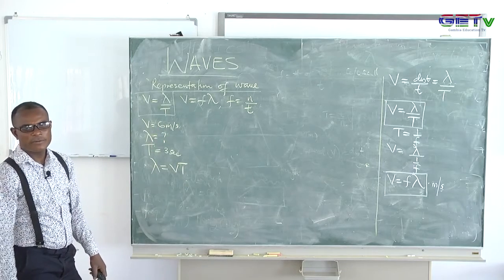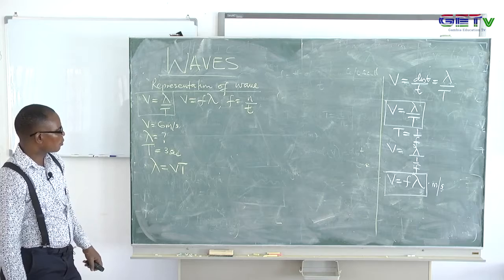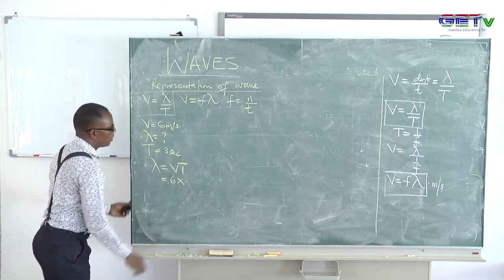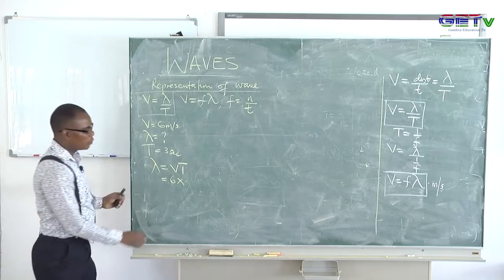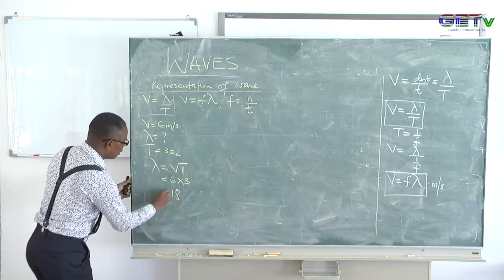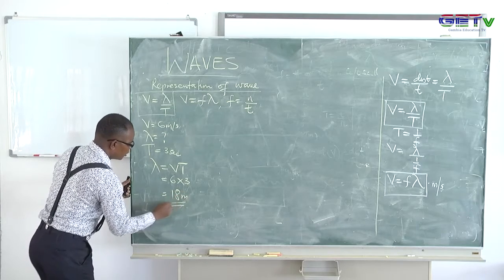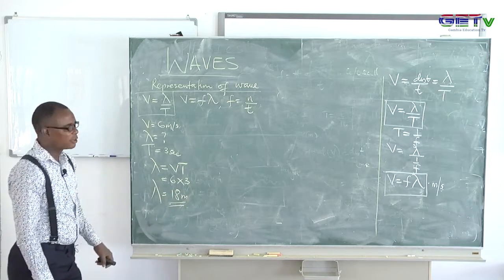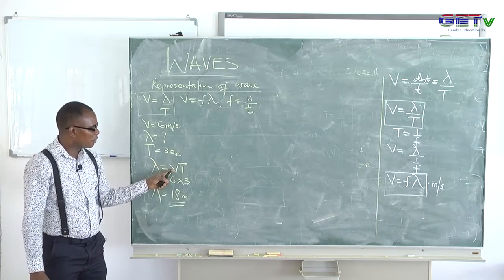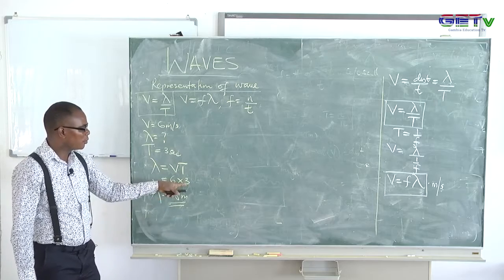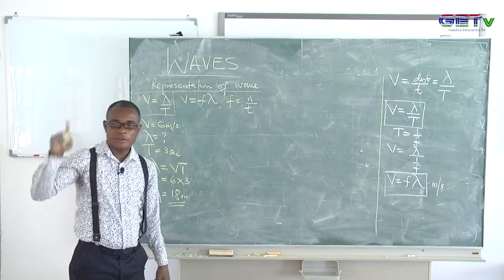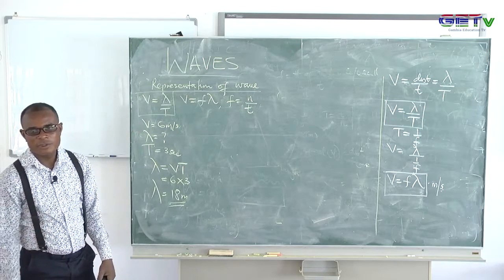So V was what? It is 6 in that question, and the period here is 3. So we now have 18, and we said this one is measured in meters. So lambda, the wavelength of that question, is 18 meters. The speed is 6, and the period is not the time, it's the period. The period is the time it takes to go around a complete circle. So we go to question number 2.